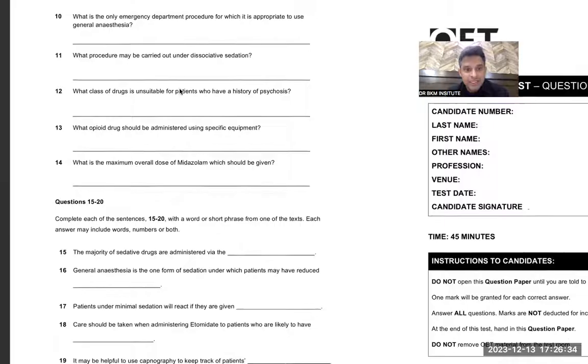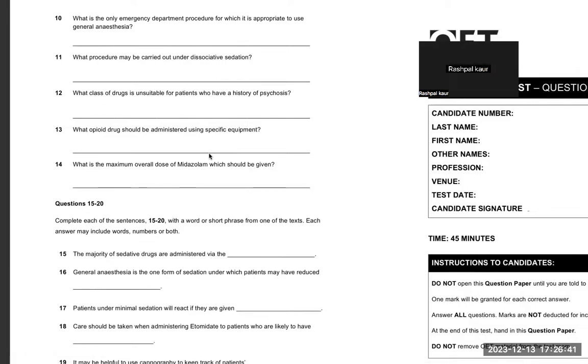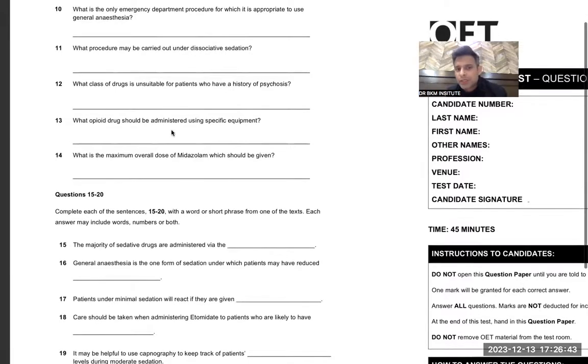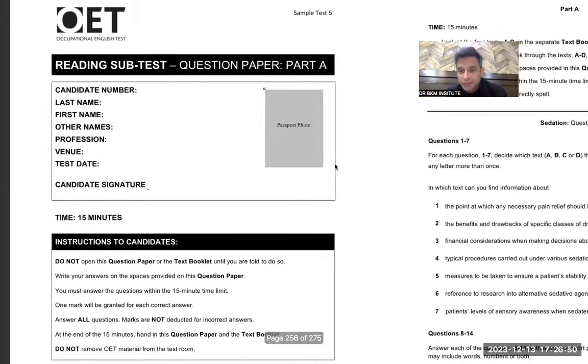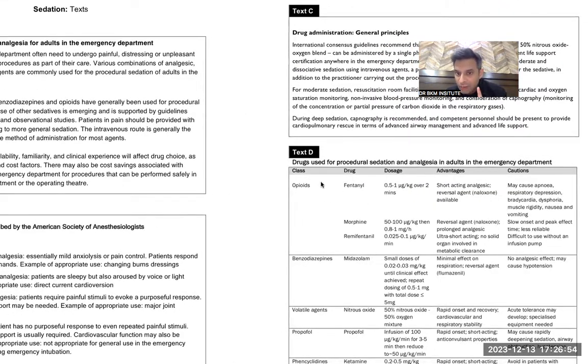Then the second question we did was 13. Which opioid drug should be used? So we know we are talking about a specific opioid drug. I went to this part, then I could see opioid, so that means I have to pick one out of these drugs. So I went to find any equipment. There was no equipment. Then I reached this red point, infusion pump. So I know infusion pump is equipment. So I answered it, remifentanil.